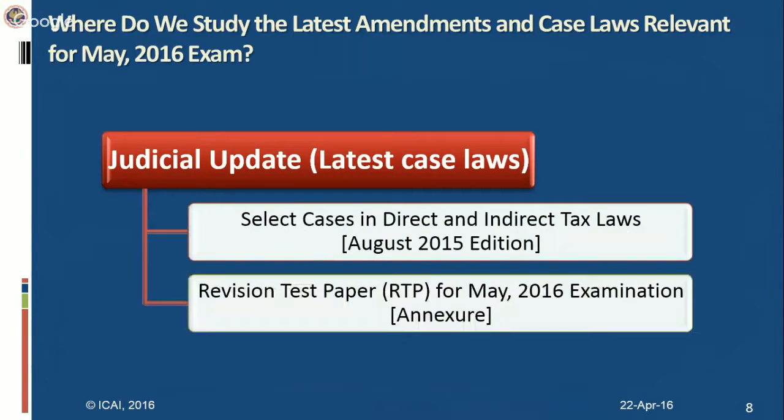For the judicial update, you have to read the select cases August 2015 edition and the annexure to the RTP for the May 2016 examination. In addition, 2 cases have been posted on the website as an appendix to the RTP. These are 2 additional Supreme Court cases, which are very important.